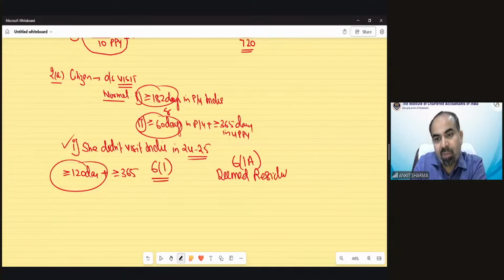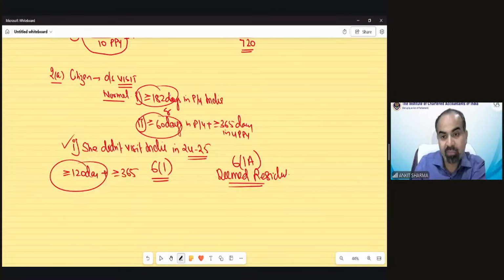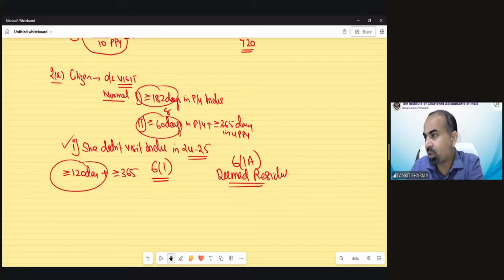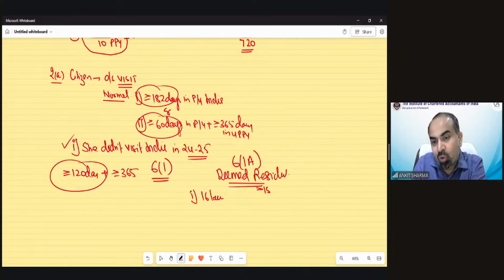In case of deemed resident, visit is not mandatory. For the purpose of deemed resident, we have to check what her Indian source income is, and that she is not liable to tax outside India. Out of the income information given in the question, the first income was 16 lakh rupees. And if Indian source income is more than 15 lakh, then the Section 6(1)(a) provision would be applicable.